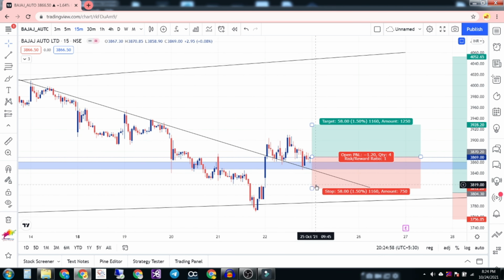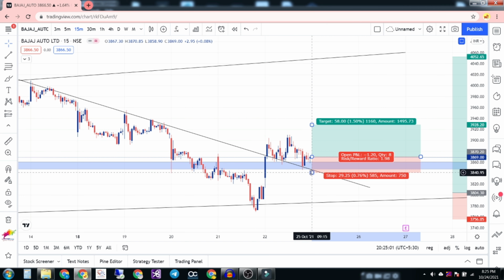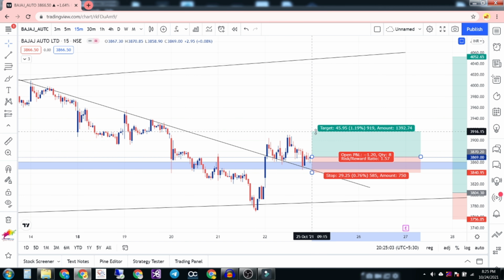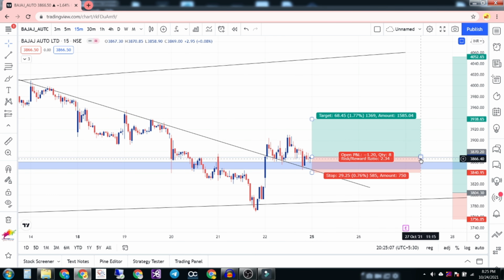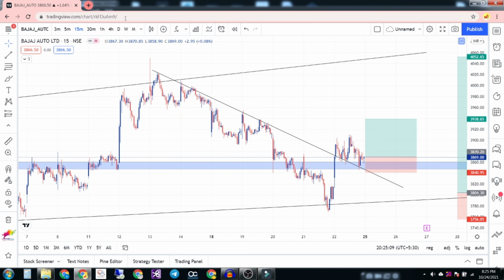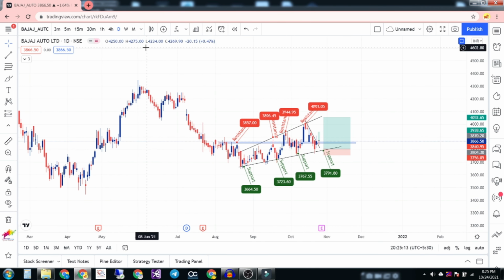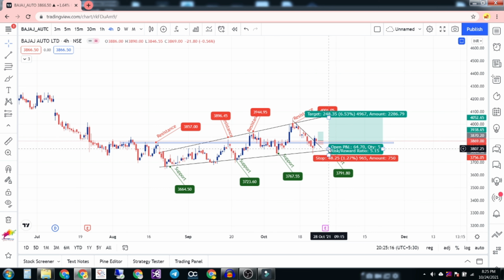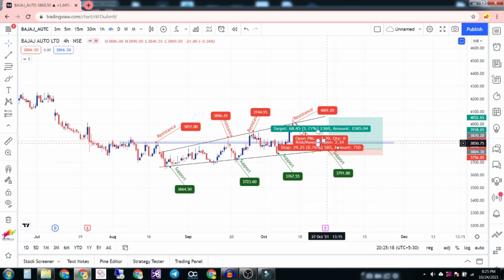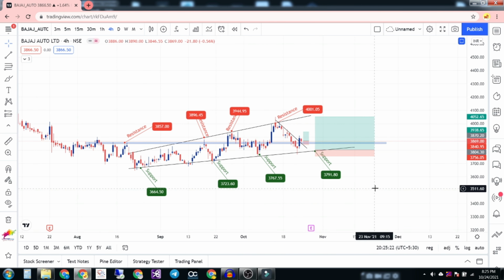Seeing the opening price and the opening 15 minute candle, I will enter above this and make a target of this. This will be my first target. So this is my view on Bajaj Auto. For swing trade, I have to wait for this level to come up, and for intraday I have this level as a support, so I will enter it and make some money on Monday.